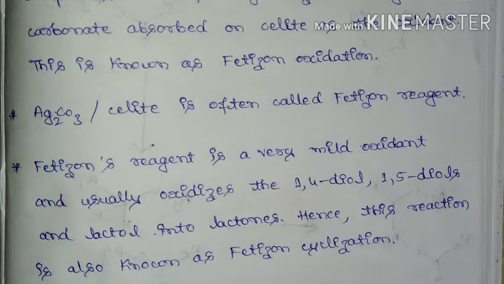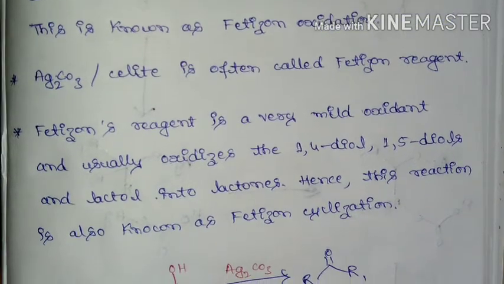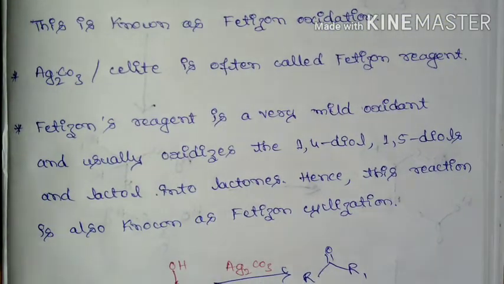That is, if we take primary alcohol, it will be oxidized to aldehyde, and if we take secondary alcohol, it will be oxidized to ketone. Similarly, it can also oxidize 1,4-diol, 1,5-diol and lactol into lactones. Hence, it is also known as Fetizon cyclization.